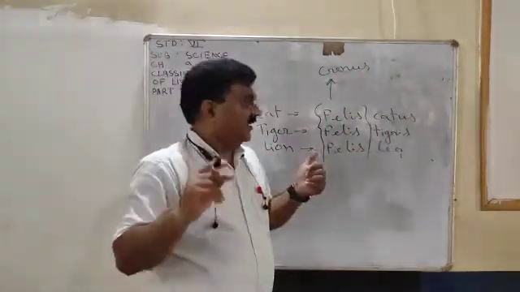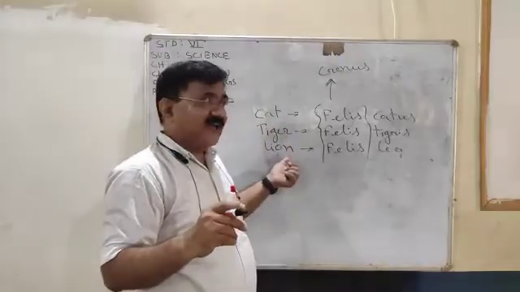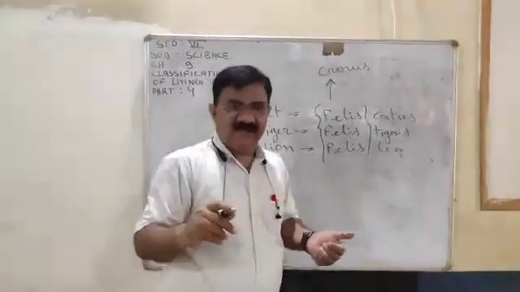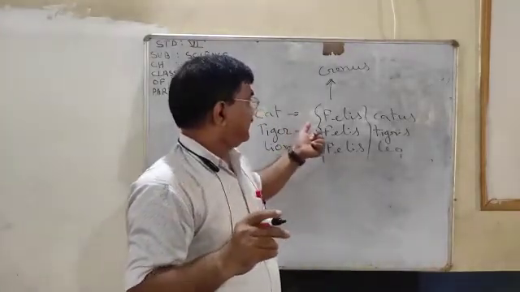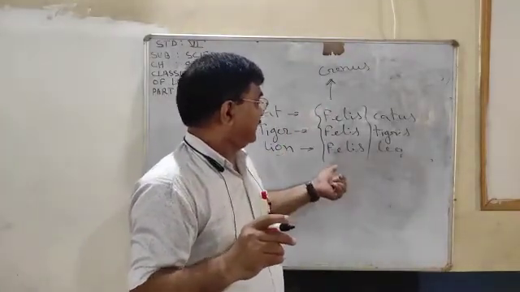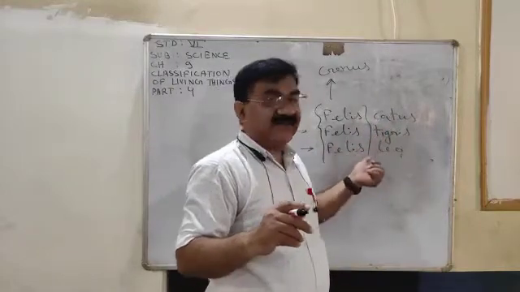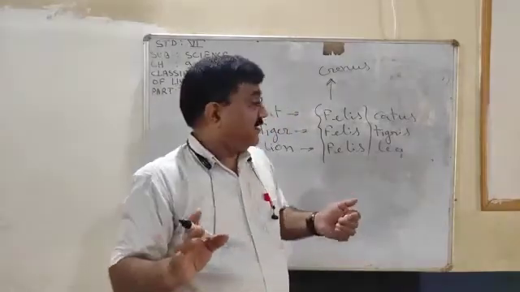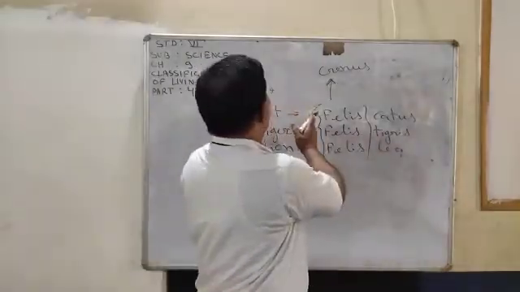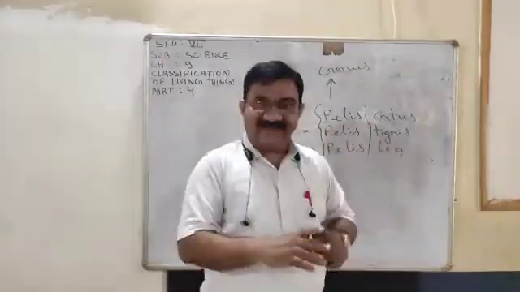Means the genus of cat, lion and tiger is the same. That is Felis, and the species are different: catus, tigris and leo. Very clear? Means they have some common characteristics, and this is the scientific name.